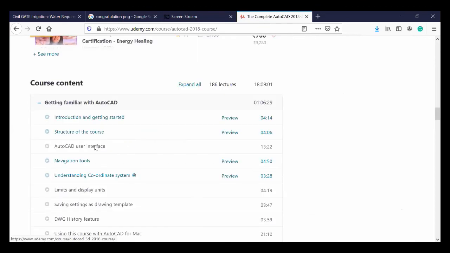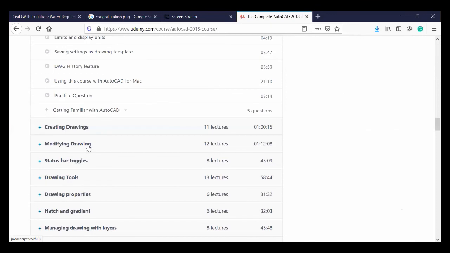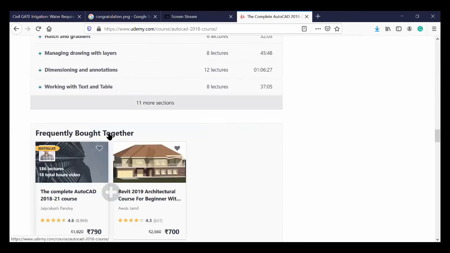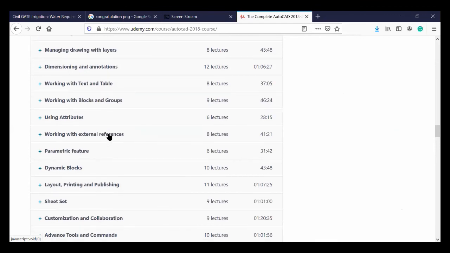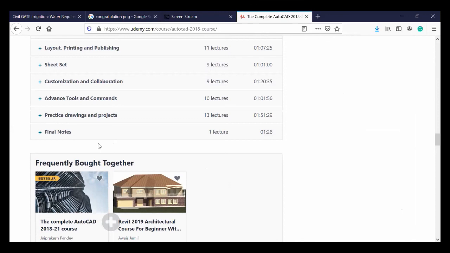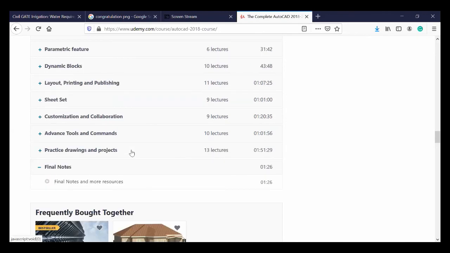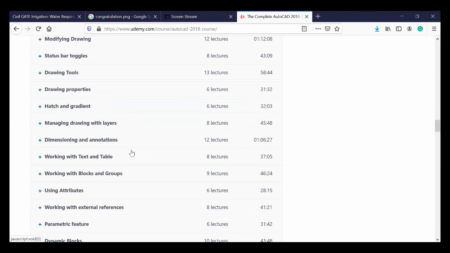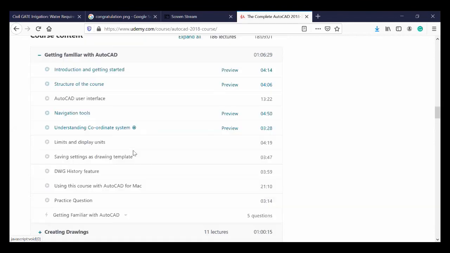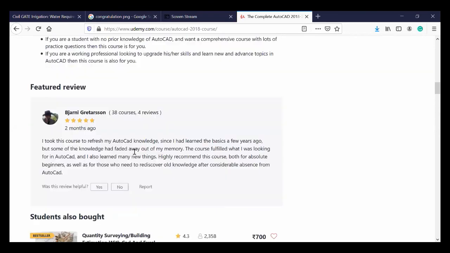Now you can see the course content: introduction, structures of the course, limits, displaying, creating drawing, modifying drawing, status bar. So complete basics are available in this course. How to use dynamic settings, practical drawing, final notes, everything is there. Final notes will have an assessment in that, though sometimes the assessment may not be there. Once you complete the course, it will be very easy to get the certificate. This is the way to get a certificate for content you did not have earlier.